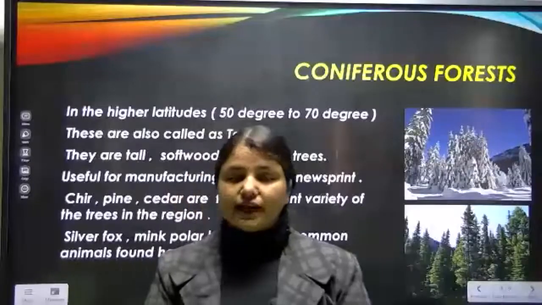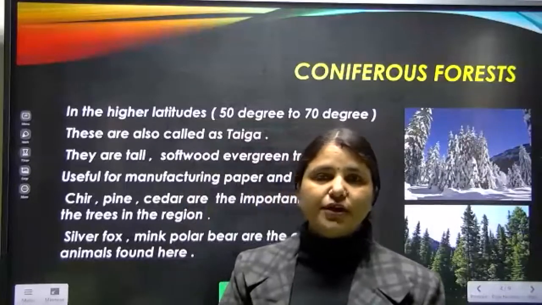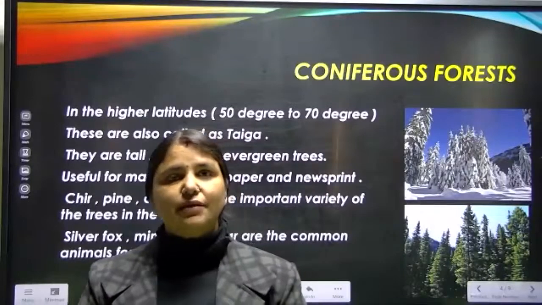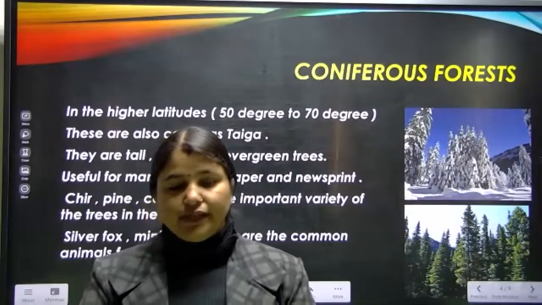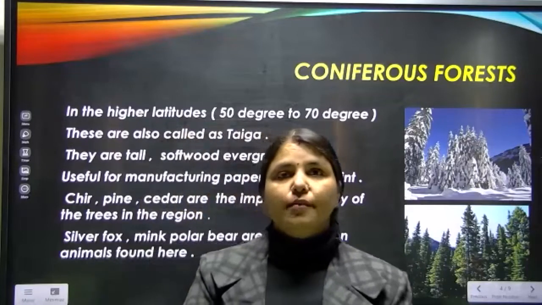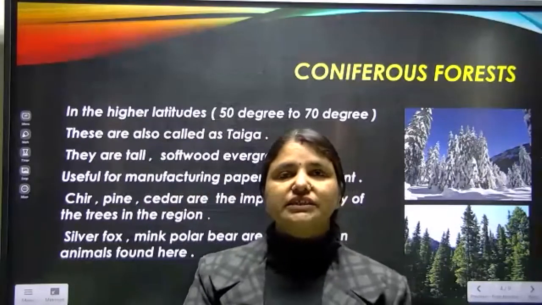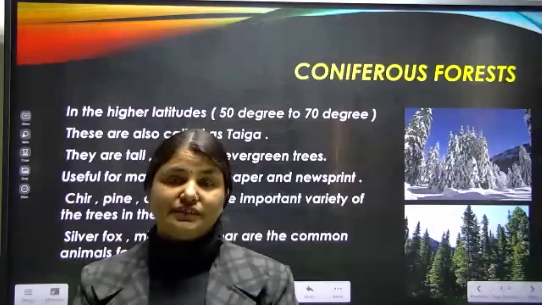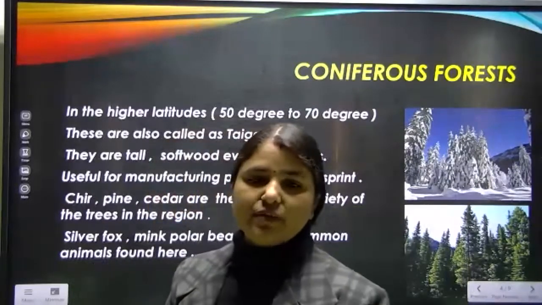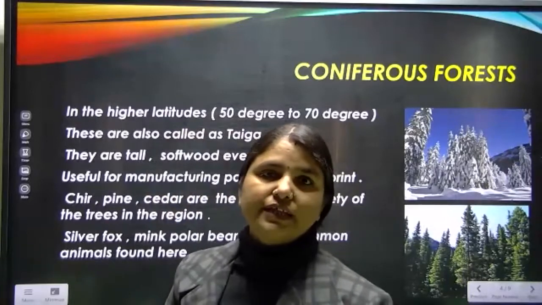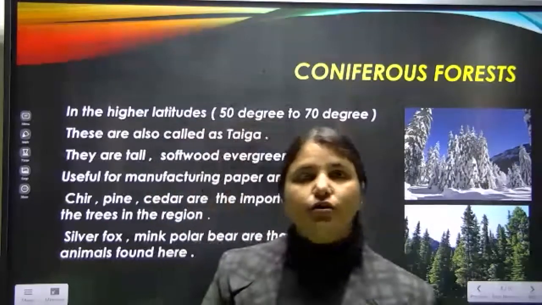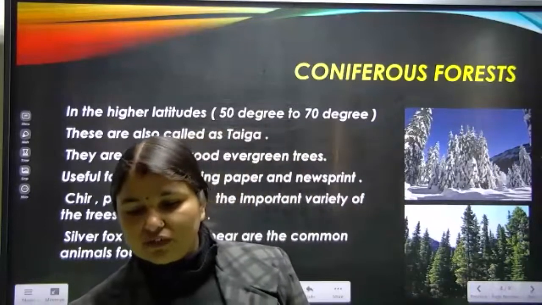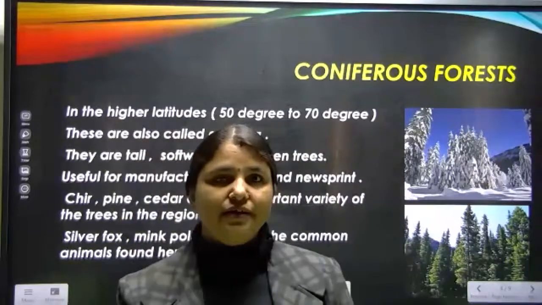Yesterday in the class, I explained to you about the Mediterranean vegetation. Mediterranean vegetation is the vegetation which grows nearby the Mediterranean Sea. Especially we find that Mediterranean vegetation in the areas of Africa, Europe and Asia. Where did we find this? This we found in Europe, Asia and Africa.